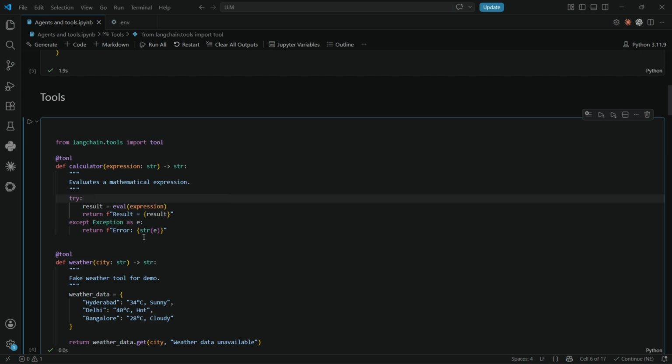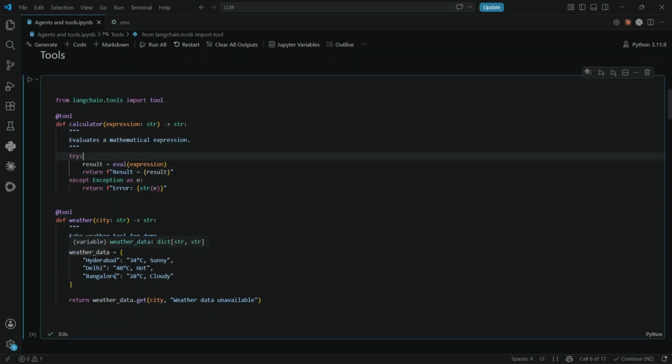If we find exceptions, return the error. And another user defined tool called weather. I've given a fake weather tool for the demo, and these are fake weather data in JSON format, just for the sake of knowing.